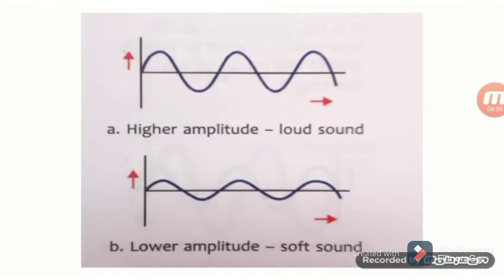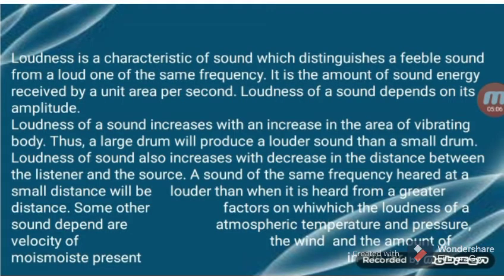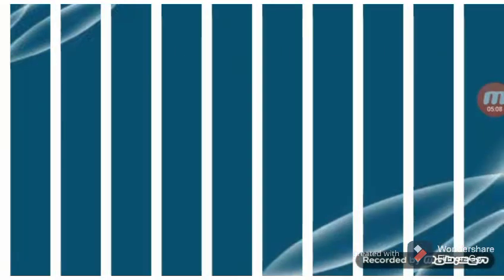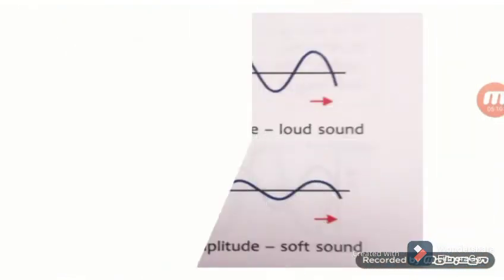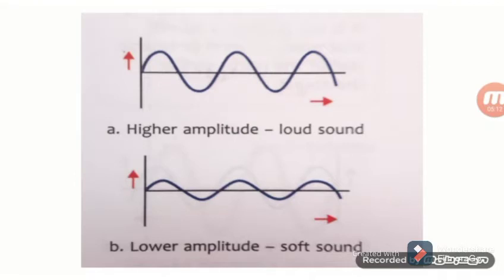Here in the picture you can see the higher the amplitude is, the louder the sound is. And when the amplitude is lower, the sound produced is also lower.